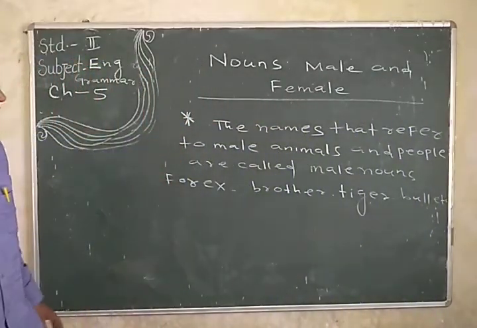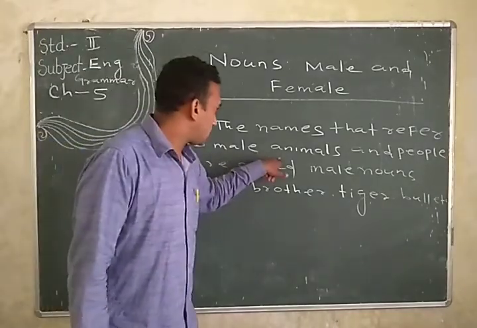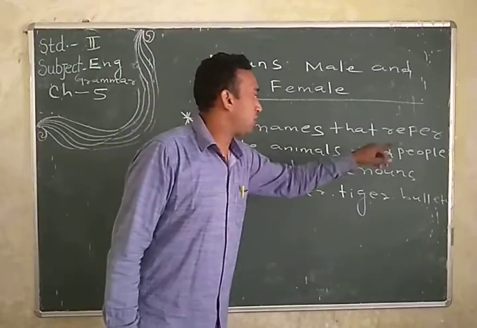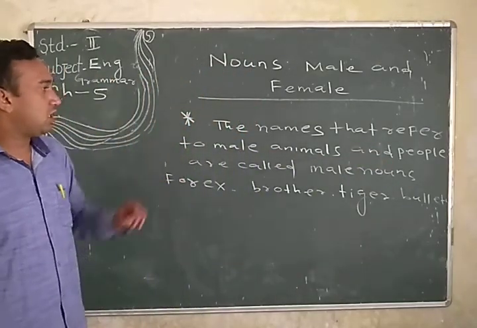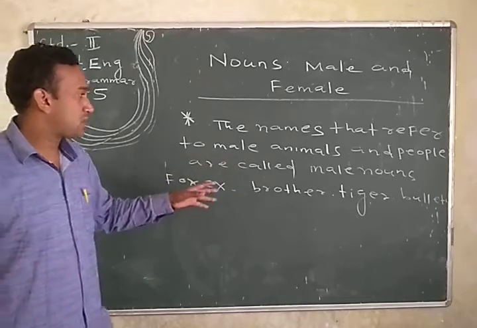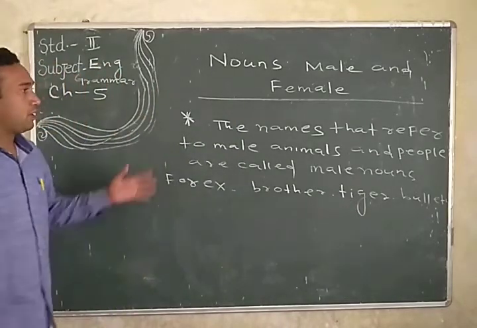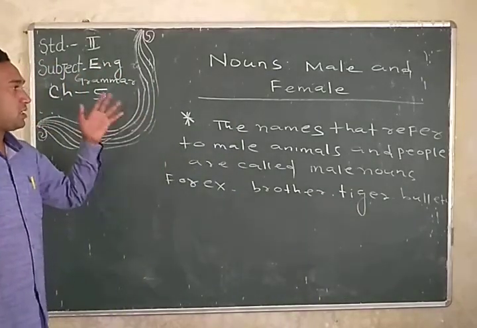First, you know what a male noun is. The names that refer to male animals and people are called male nouns. For example, brother. Brother is a male person. Tiger is an animal. Bull is an animal. So you have to write in your copy and understand it. Okay.